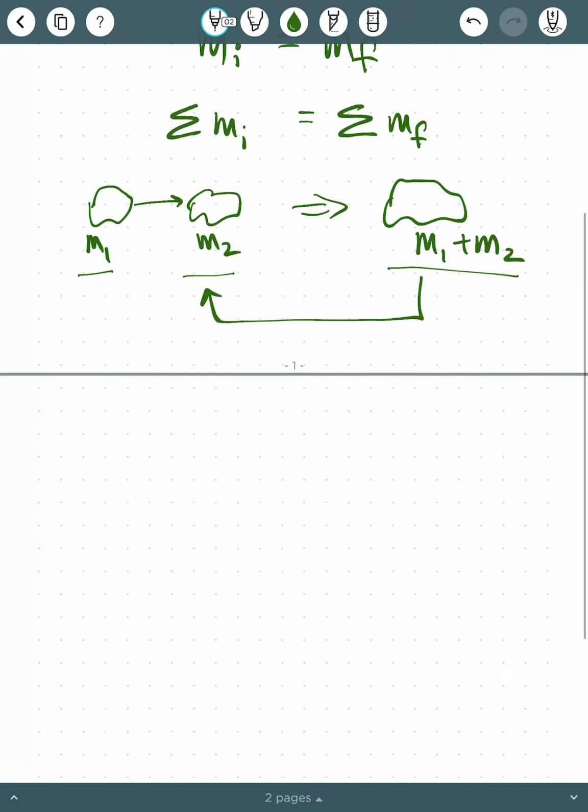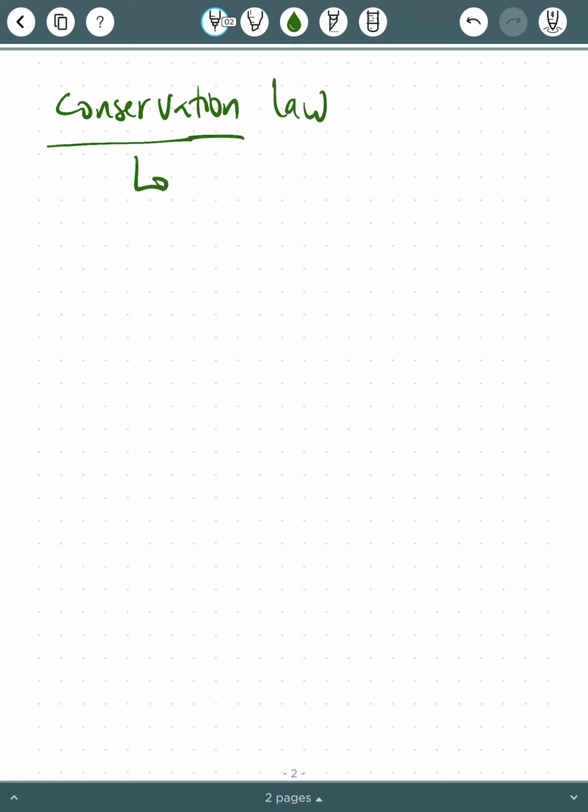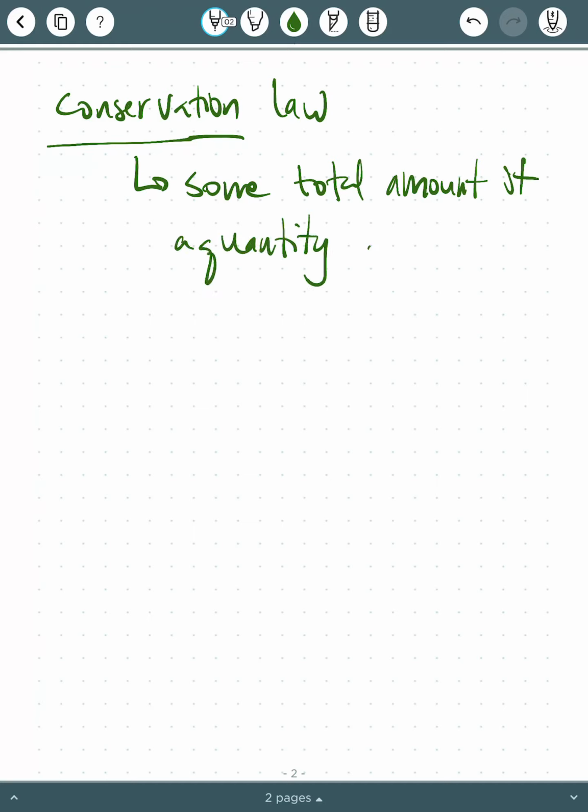So a conservation law is just this for anything. A conservation law just means that some total amount of a quantity doesn't change.